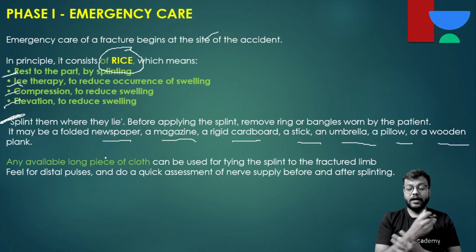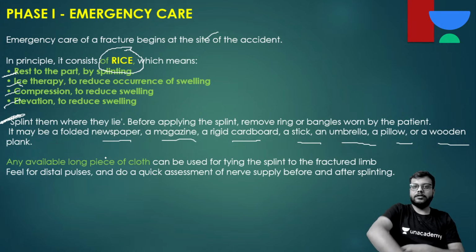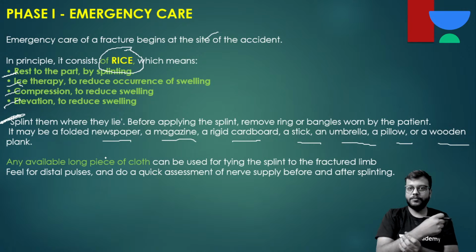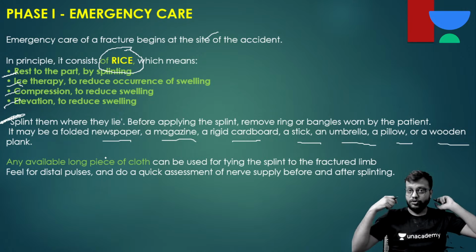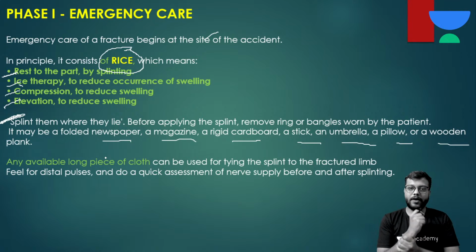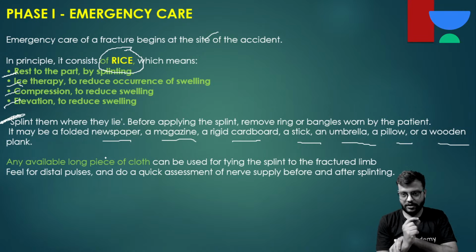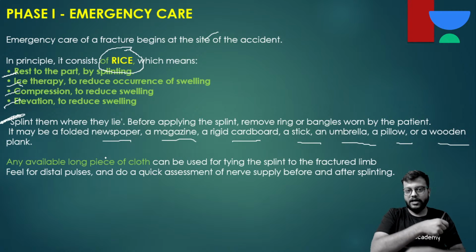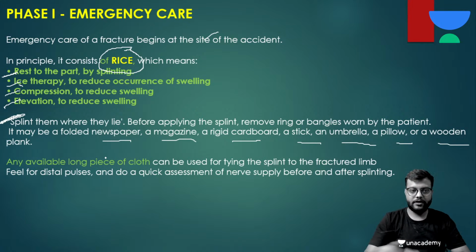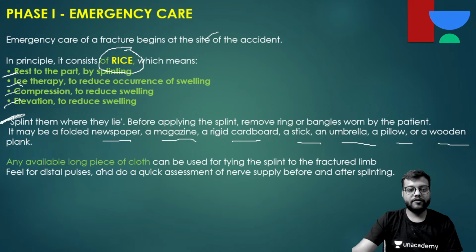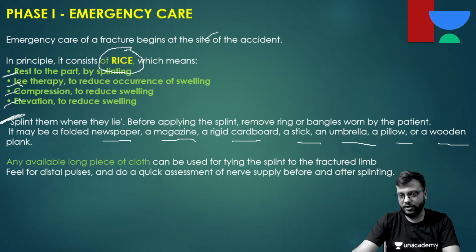And if it is of the upper limb, after splinting you cannot leave the limb like this. You have to keep the limb elevated. So for this, any piece of cloth or bandage that you get, make a sling out of it. I'll teach you how to make a sling, and just elevate the limb by tying it over the hand. Okay, so any available long piece of cloth can be used for tying the splint to the fractured limb.